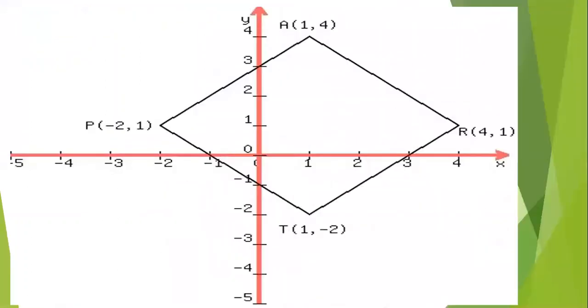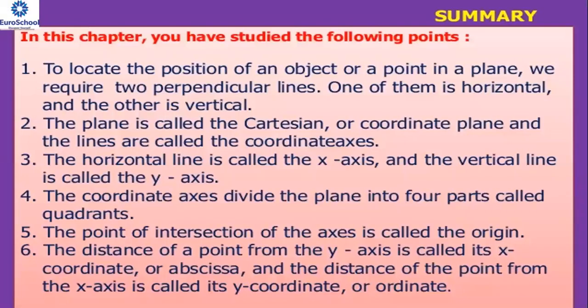Finally, to locate the position of an object or a point in a plane, we require two perpendicular lines, one horizontal and the other vertical. The plane is called the Cartesian or coordinate plane, and the lines are called coordinate axes. The horizontal line is called the x-axis and the vertical line is called the y-axis.